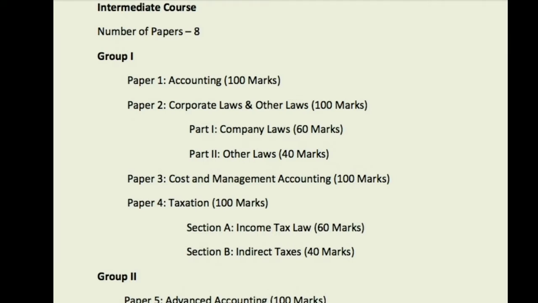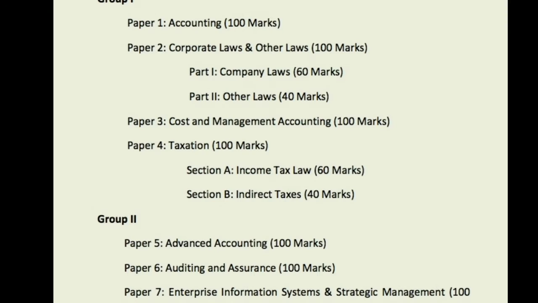Now continuing to the Intermediate level, here you can come after graduation or by clearing Foundation. Here there are two groups, each group consisting of 4 papers, so the total number of papers is 8. Paper 1, Accounting. Paper 2, Corporate Law and Other Laws. Paper 3, Cost and Management Accounting. Paper 4, Taxation. And group 2, Paper 5, Advanced Accounting. Paper 6, Auditing and Assurance. Paper 7, Enterprise Information System and Strategic Management.